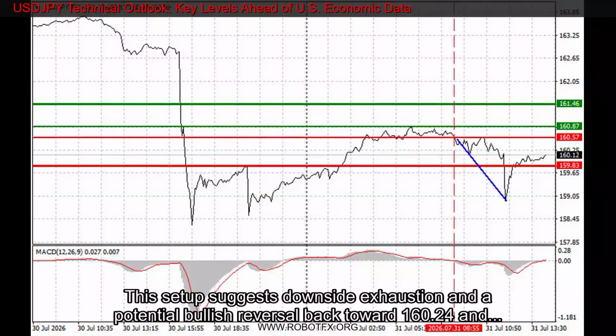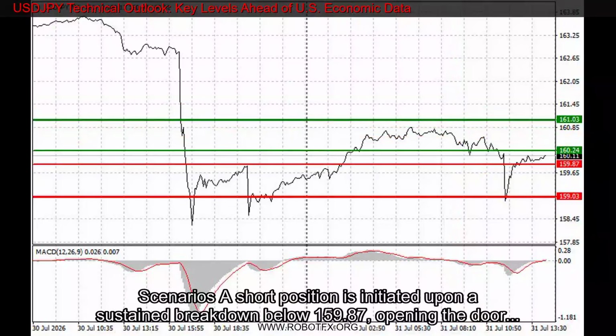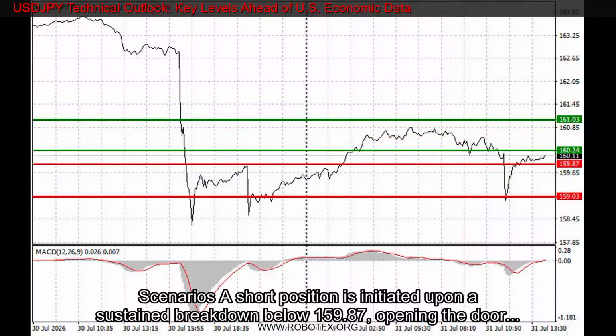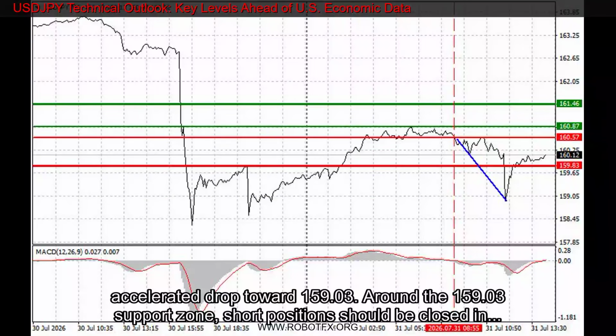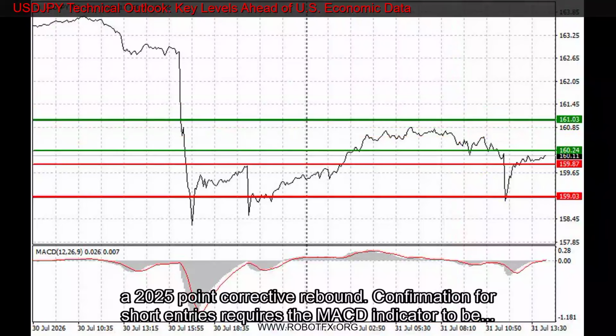161.03. Bearish trade scenarios: a short position is initiated upon a sustained breakdown below 159.87, opening the door for an accelerated drop toward 159.03. Around the 159.03 support zone, short positions should be closed in anticipation of a 2025-point corrective rebound. Confirmation for short entries requires the MACD indicator to be below the zero line and trending lower. The ongoing risk of additional central bank intervention remains a key catalyst for renewed selling pressure.